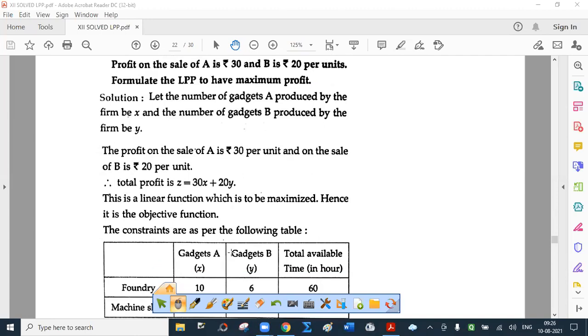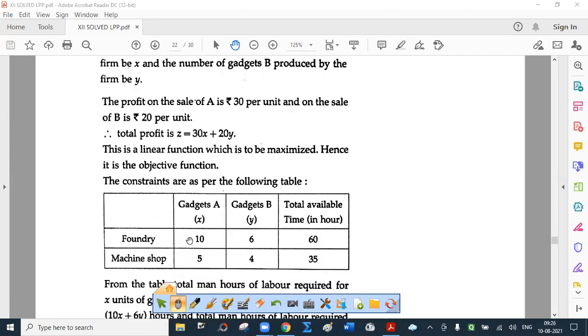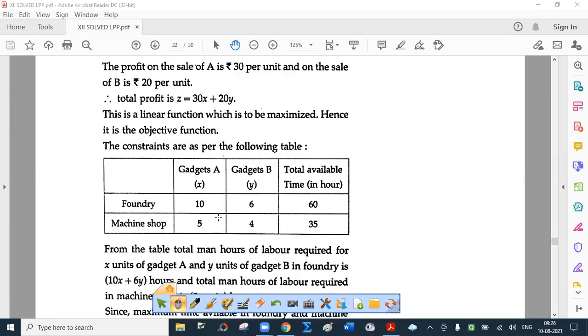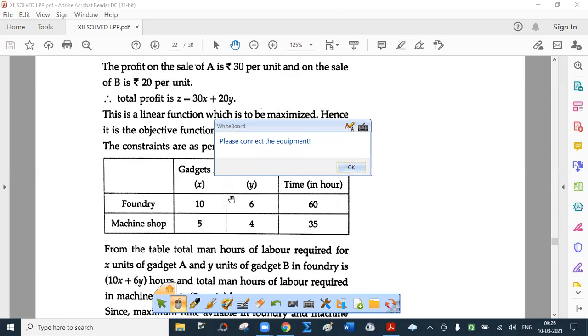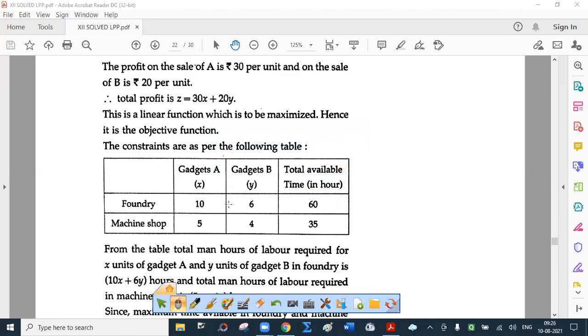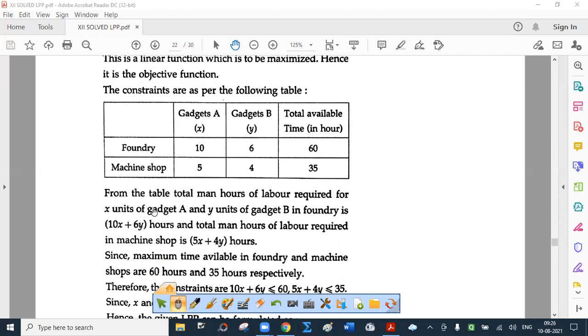The constraints are as per the following table. So constraints are again on the availability of time in hours. Depending on the availability of time in exam, you can decide whether to explain these constraints or not, or you can directly say that the constraints on total available time in foundry section, in machine shop, etc. From the table, total man hours of labor required for X units of gadget A and Y units of gadget B in foundry is 10X plus 6Y in hours, and the total man hours of labor required in machine shop is 5X plus 4Y hours.